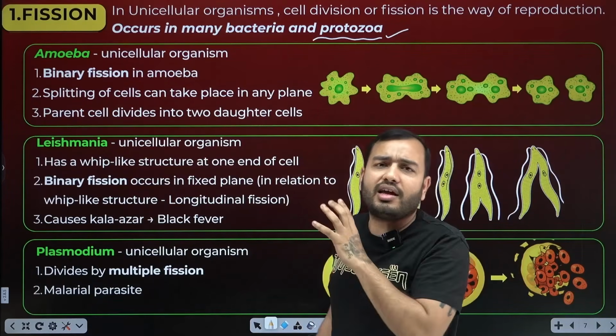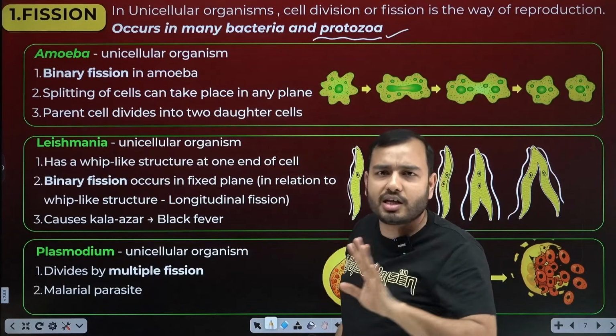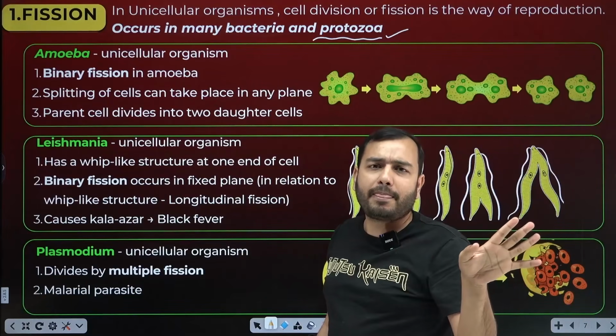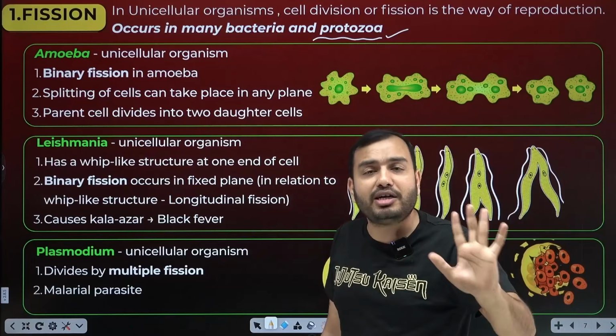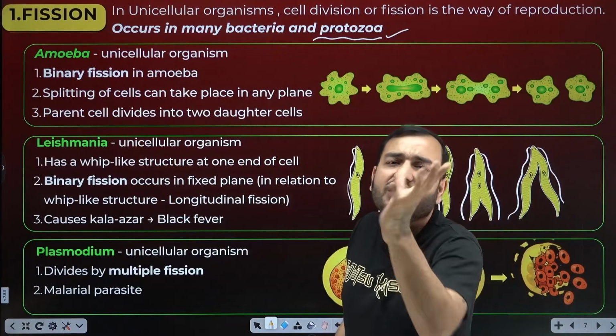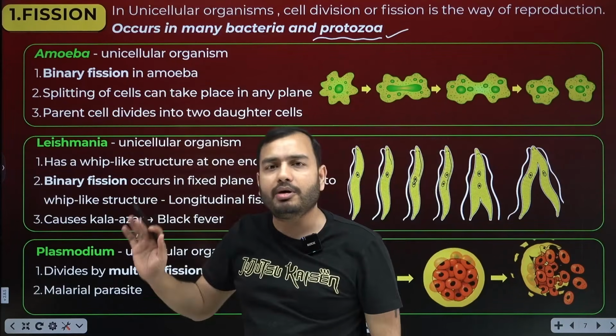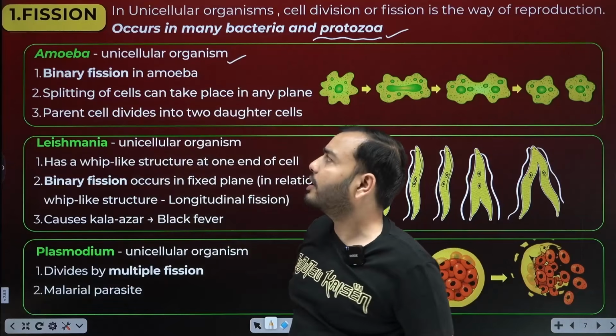Beta, these organisms are not visible. Whatever living organisms you see are multicellular. Simple: whatever mosquito, fly, whatever is visible is multicellular. What is not visible is all single-celled. The first example is amoeba. It is a unicellular organism.